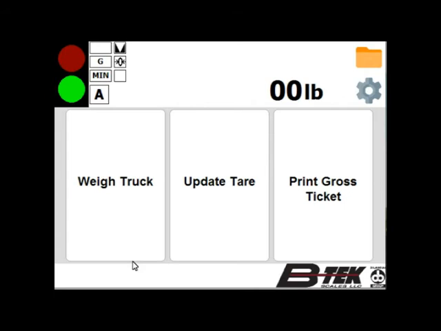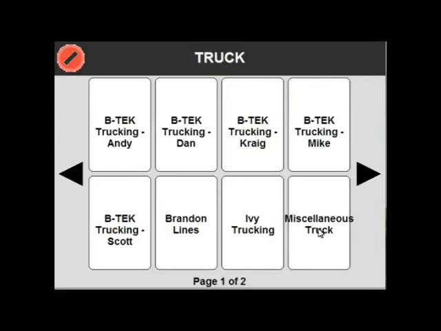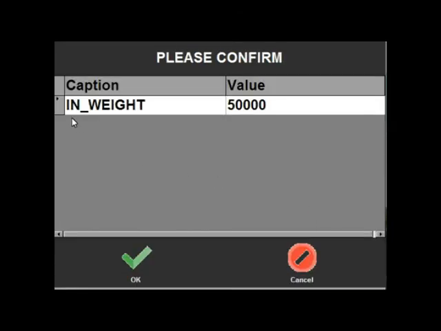So let's say that we want to weigh a truck that is not in our database. We can set up a miscellaneous truck ID. So the miscellaneous truck pulls onto the scale. We press Weigh Truck. Select our miscellaneous truck ID. It then gives us an inbound weight.